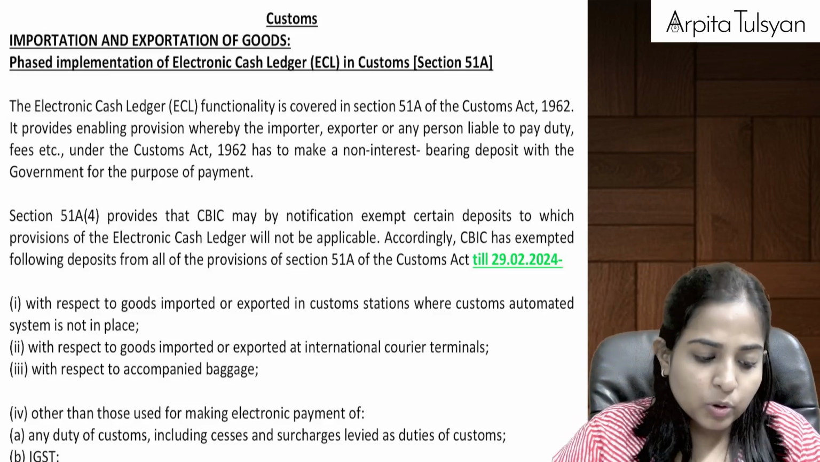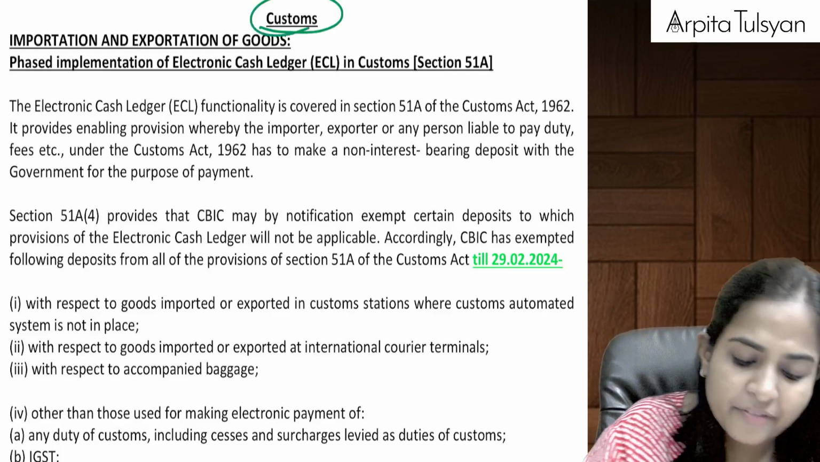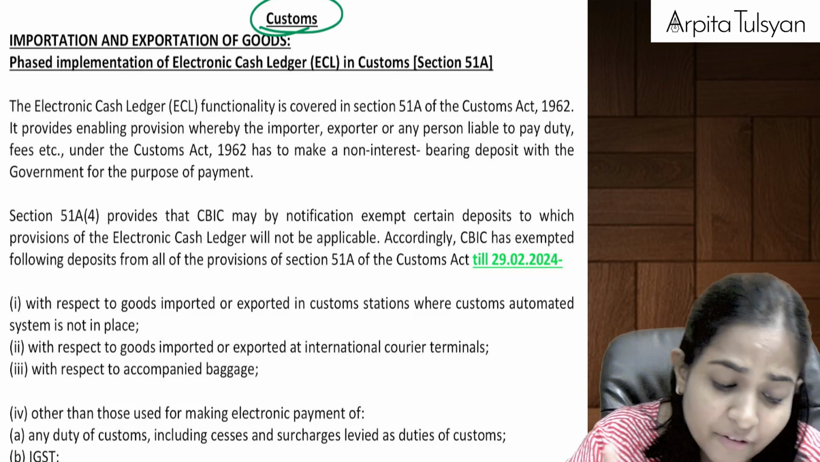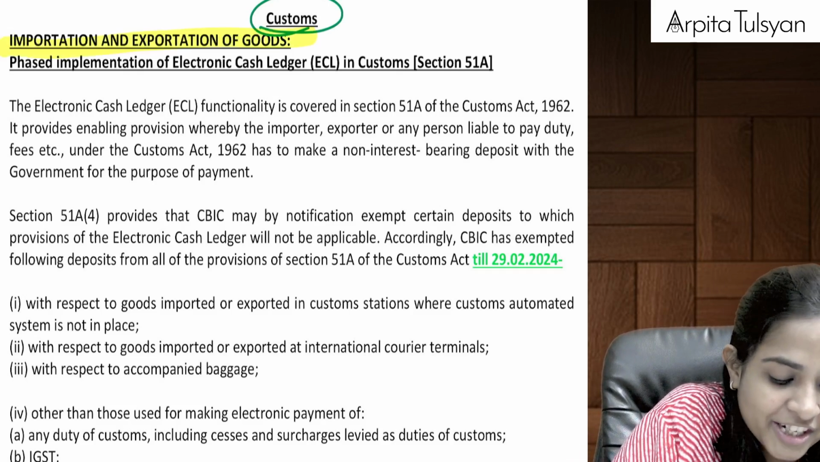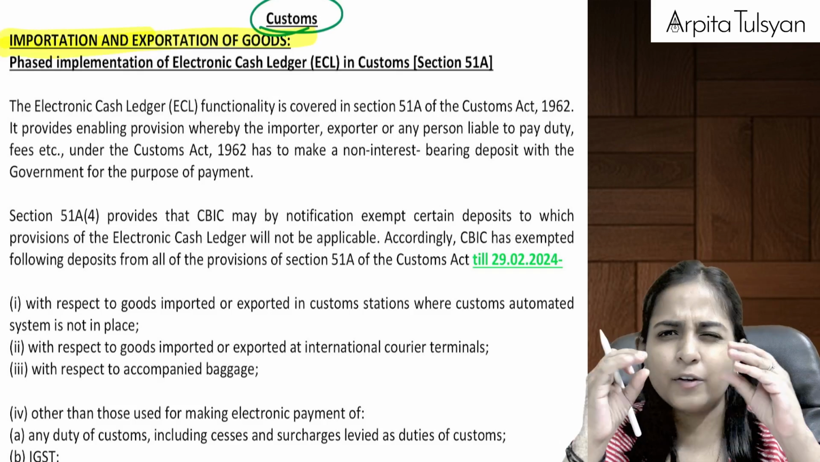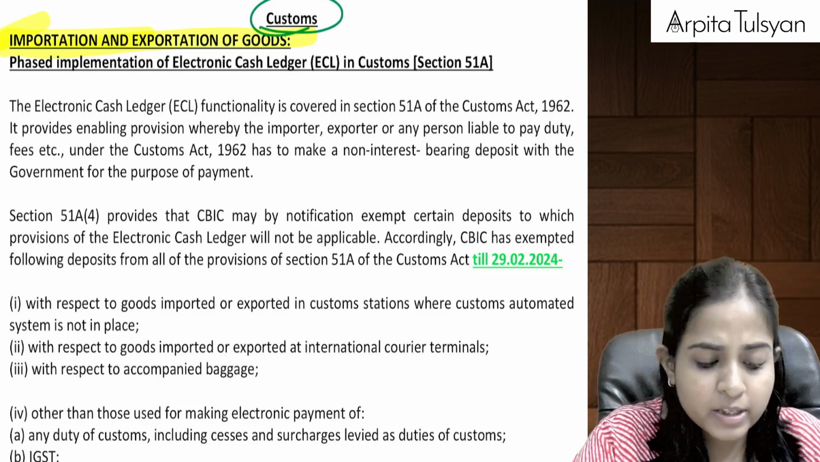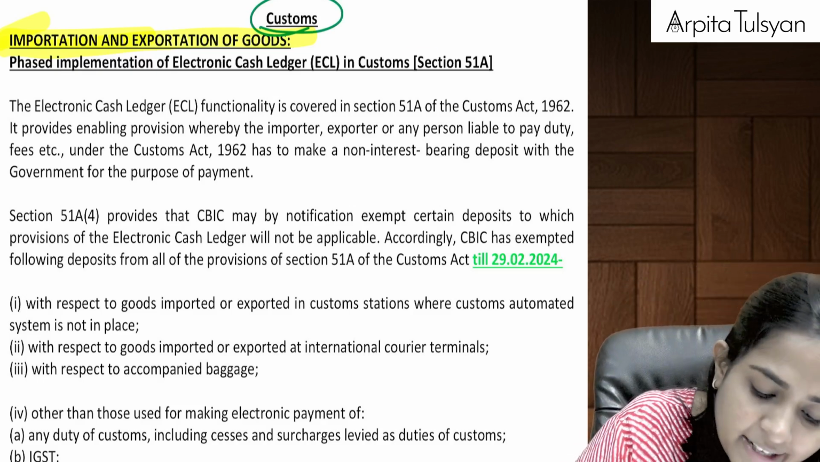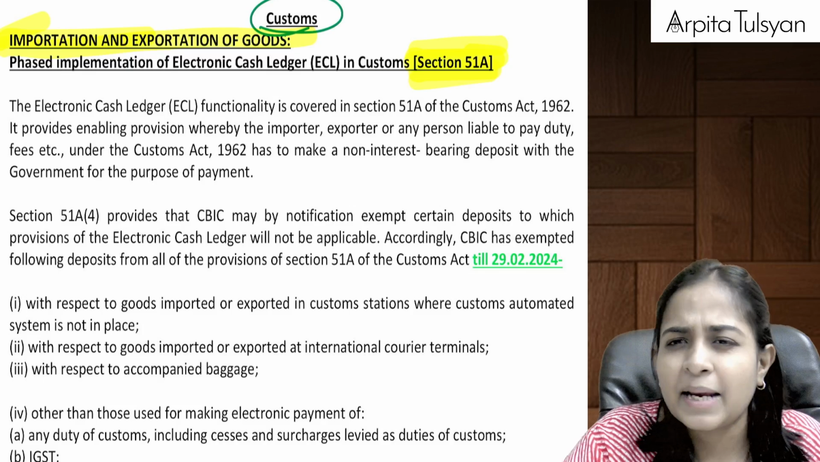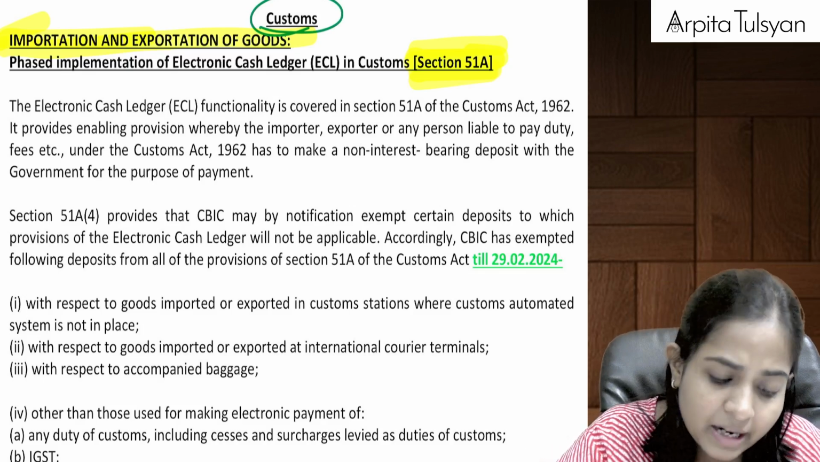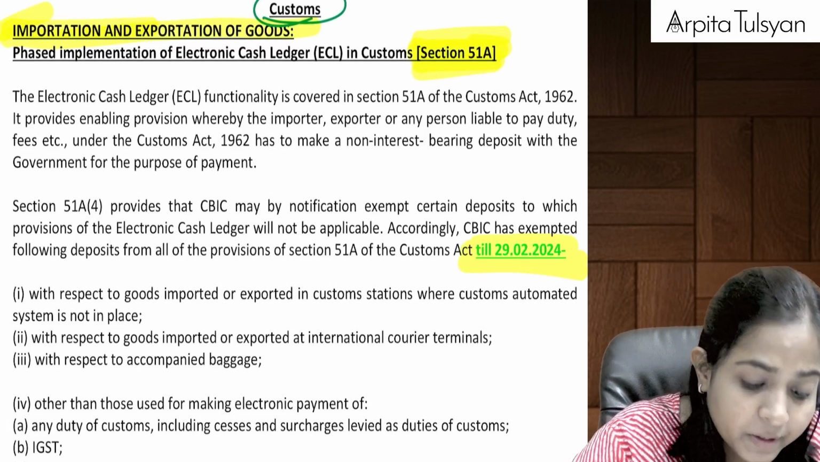Let's go to the next amendment, the amendment which is there in customs. There's only one amendment which belongs to this chapter called importation and exportation of goods. One of a little big chapter in your customs. In this particular chapter, there was a section, that is section number 51A. Last time also we had a very small amendment. Now also we have got a very small amendment coming up here.